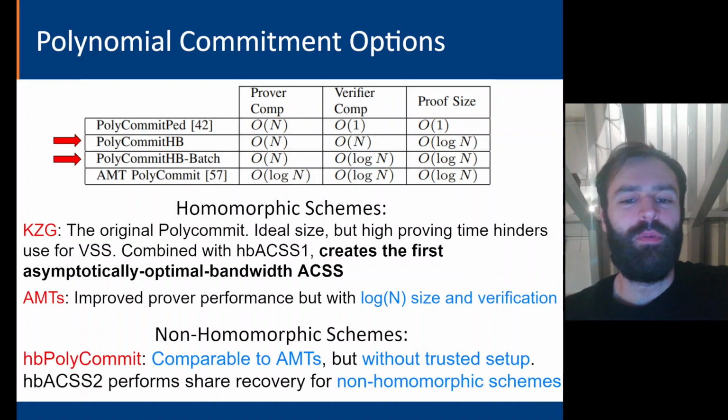Lastly, we also contribute our own polynomial commitment scheme, which we refer to as hbPolyCommit. The goal of this scheme is to offer a performance that is comparable to AMT's, but without the need for trusted setup. As our solution involves non-homomorphic share evaluation proofs, we contribute a third ACSS protocol, hbACSS2, that can handle such schemes.